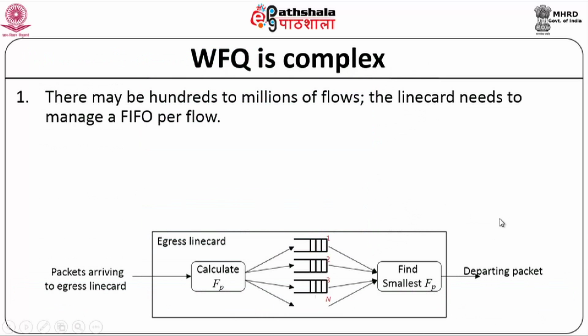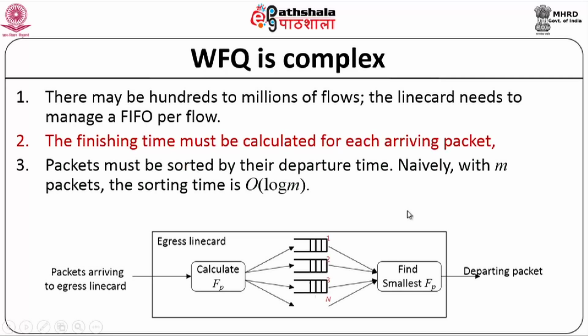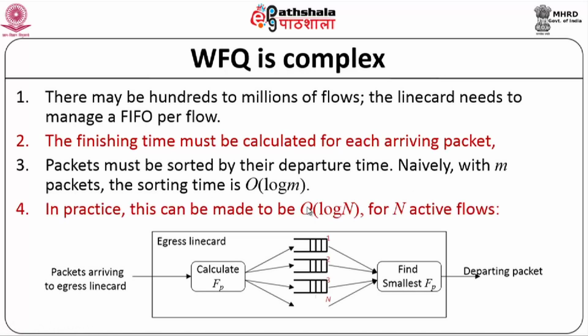WFQ is complex because there may be not just 1 or 2 flows, but hundreds to millions of flows going through the network, and your network line card needs to manage a FIFO per flow. The finish time has to be calculated for each arriving packet, which adds to the complexity, and the packets must be sorted by their departure time and picked out. Naively, even with M packets, the sorting time is order of log M. In practice it can be made of the order of log n for n active flows, but these are some of the complexities with respect to implementing WFQ.